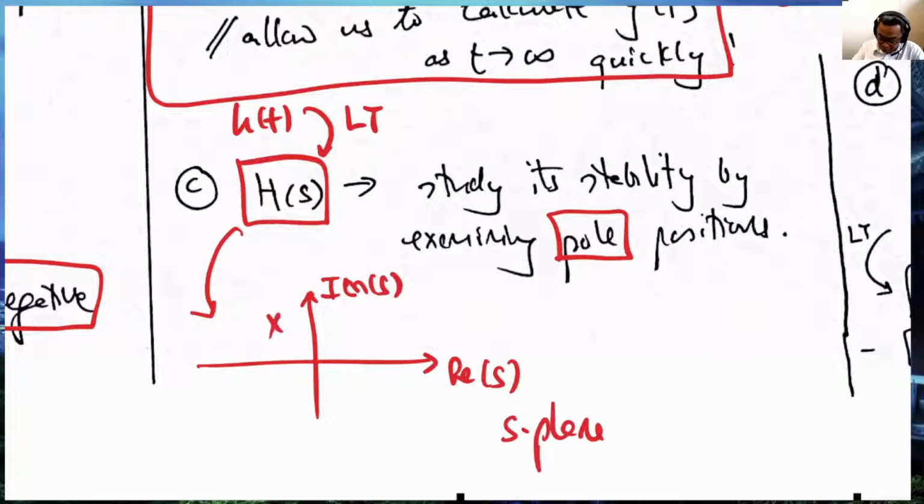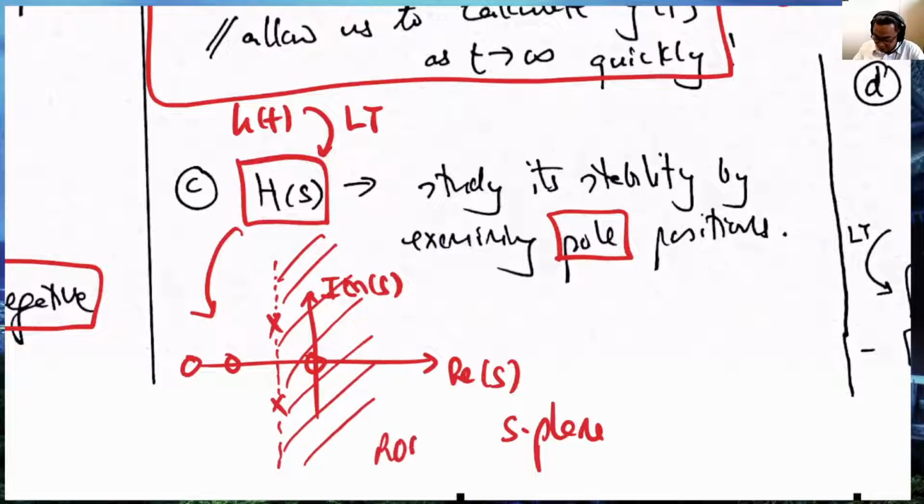If you have a pole sitting here, for example, then this is stable because the pole is on the left hand side of the s-plane. So what we do is draw where the pole is, and everything on the right hand side is the ROC, because this is for a causal LTI system.